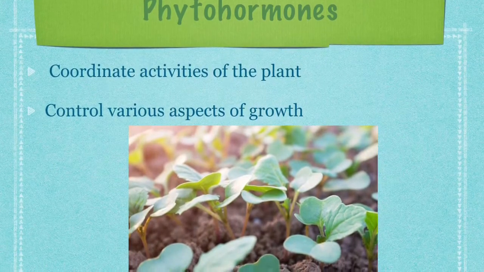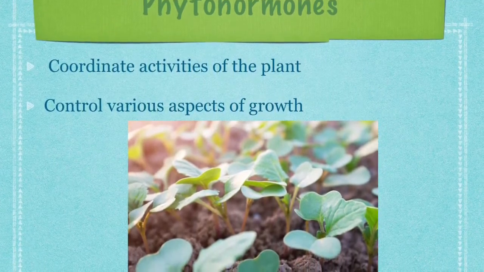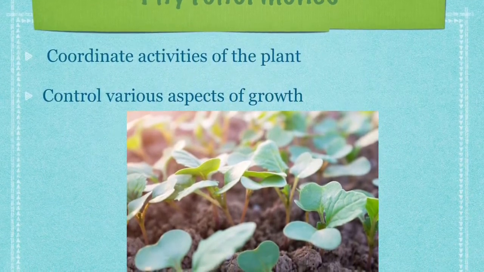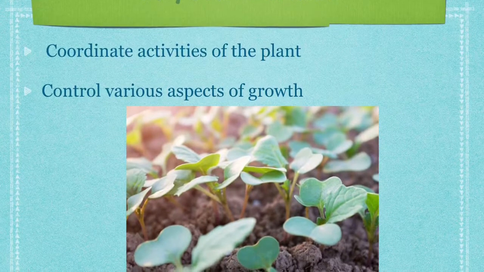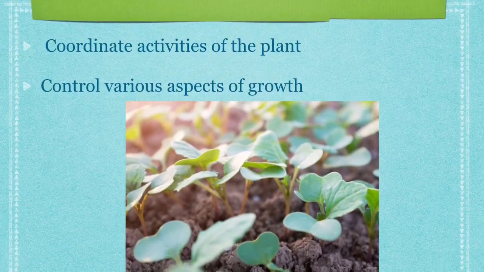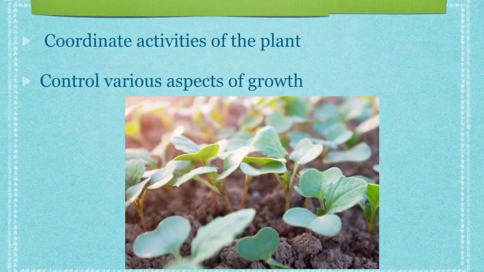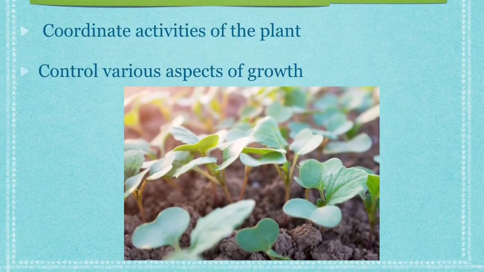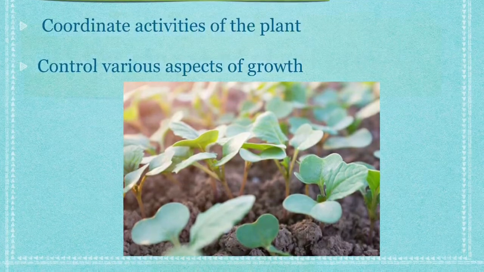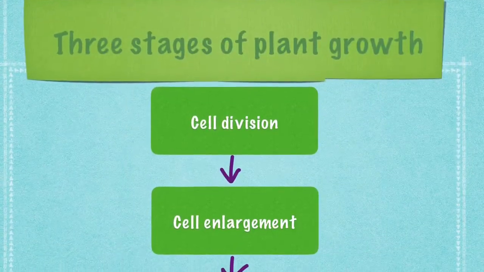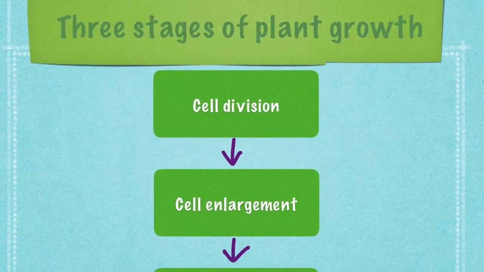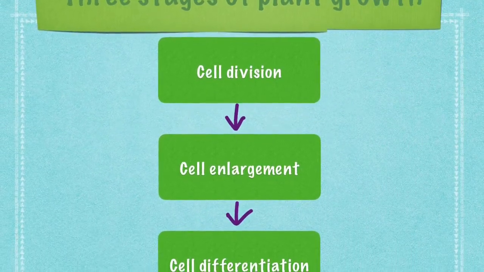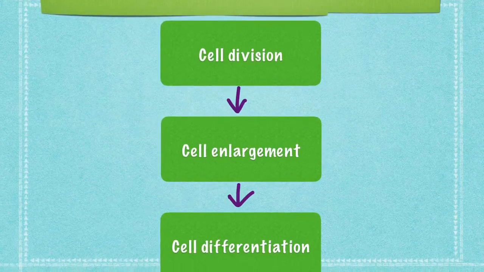These three stages of plant growth, as well as promotion of dormancy, breaking of dormancy, stomata control, falling of leaves, fruit growth, ripening of fruits, and aging in plants are controlled by the various plant hormones. Let us see the three stages of plant growth once again. They are cell division, cell enlargement, and cell differentiation.